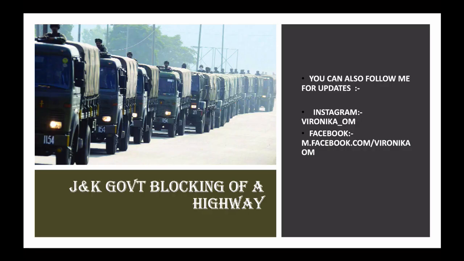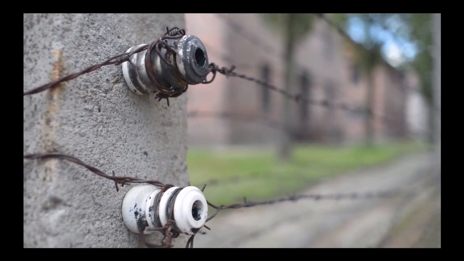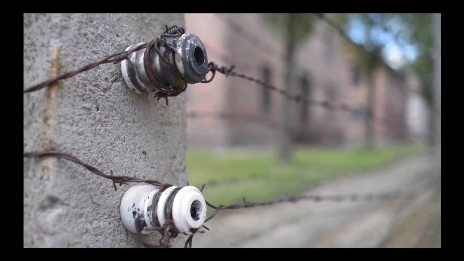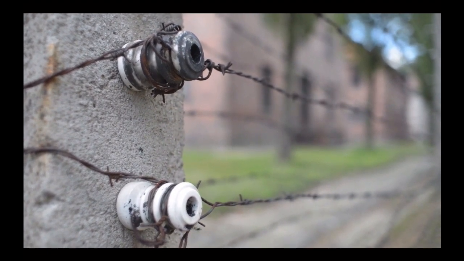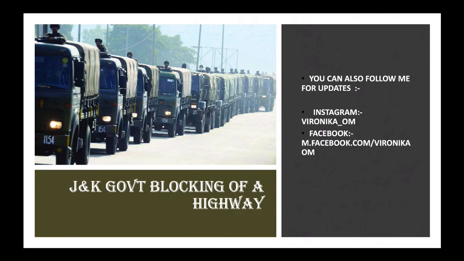Today we are going to analyze a very important topic: the J&K government has recently banned the movement of civilian traffic on a certain highway, and that highway serves a very important part in the lives of civilians also. So right now there are a lot of protests from the leadership of Jammu and Kashmir and from the people against the blocking of this highway. So we'll discuss and analyze this topic in detail.